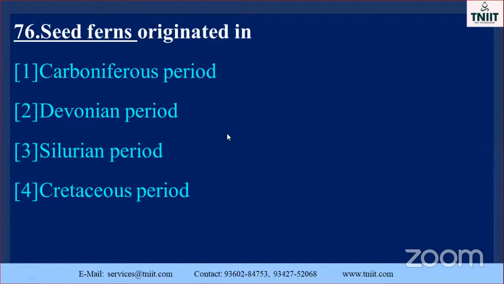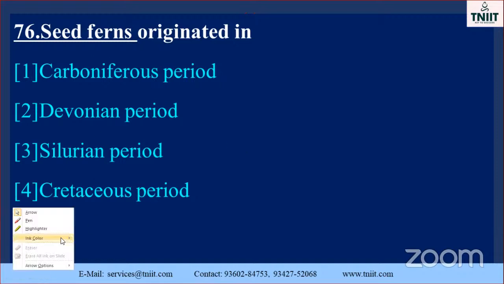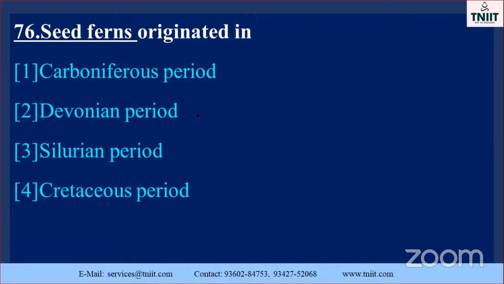Seed ferns originated in which period? Once again I repeat for you. Seed ferns originated in the Carboniferous period, Devonian period, Silurian period, or Cretaceous period. Here, Jurassic Park is the Cretaceous, the dinosaur.